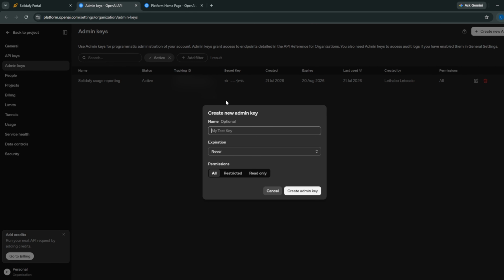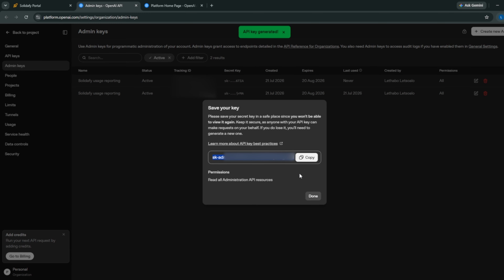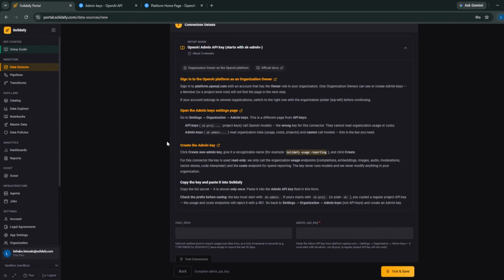After you give it a name, you can then select the expiration range. Then I just chose 30 days there for demo sake. Then you can create the admin key there. You should copy it there. Then you can put it